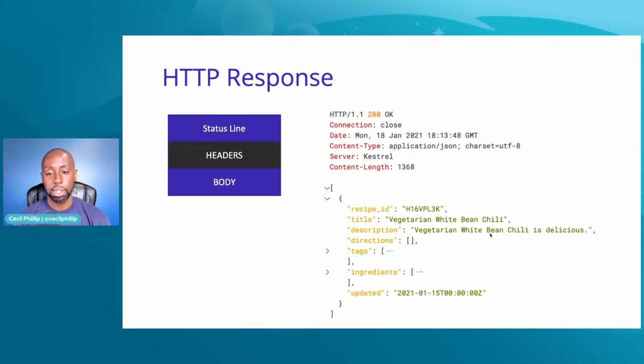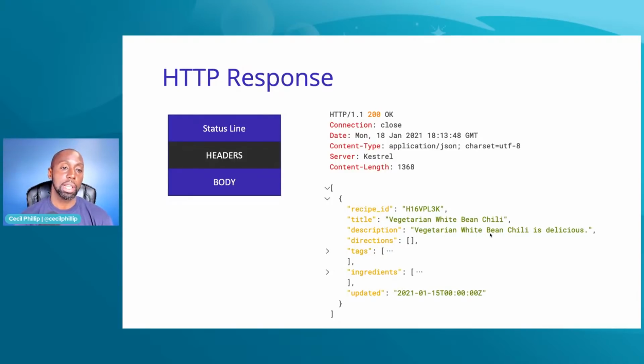Was there a validation error? Did we have a connection error? Do we need to do a redirect? Whatever the case, what happened to my request? That first line will give us that information. Again, it has the version of HTTP that we're using and the status code, whether it's 200 OK or whatever the case is. And just like the request, it has key value pairs inside of HTTP headers that we could use, and it also has that optional response body.